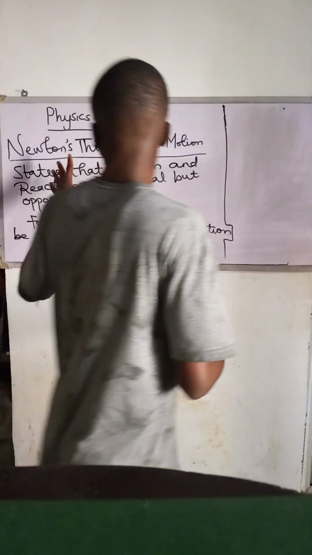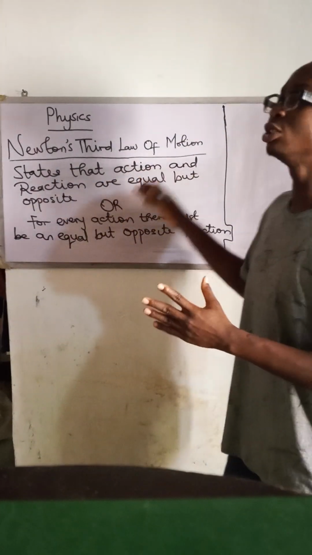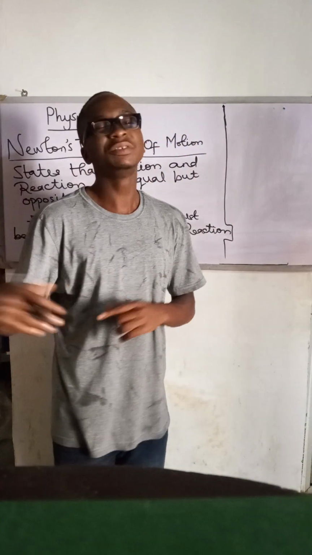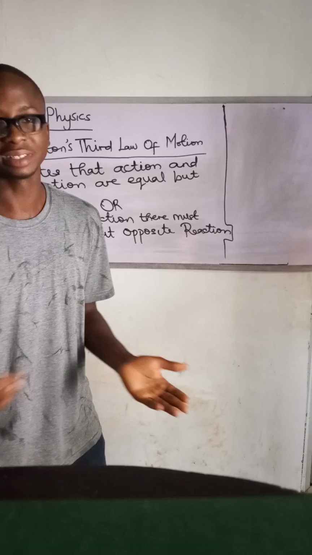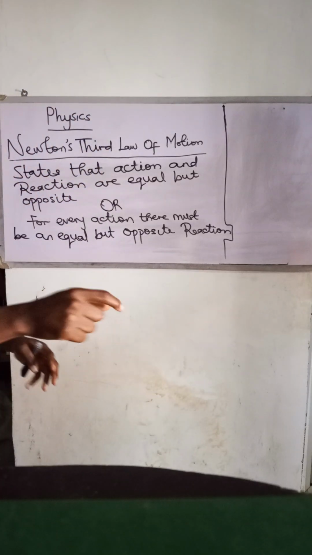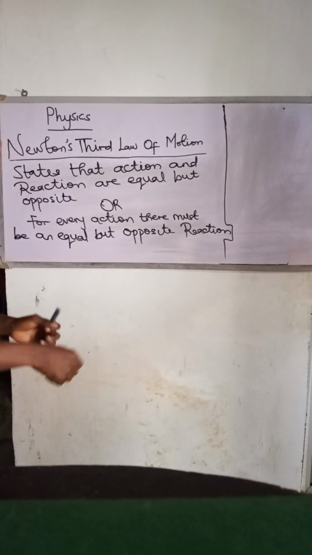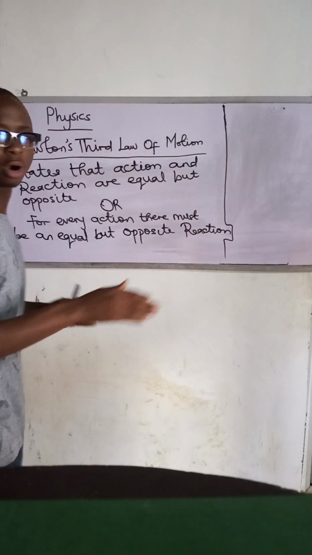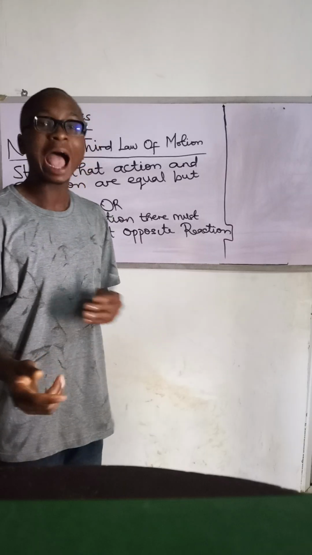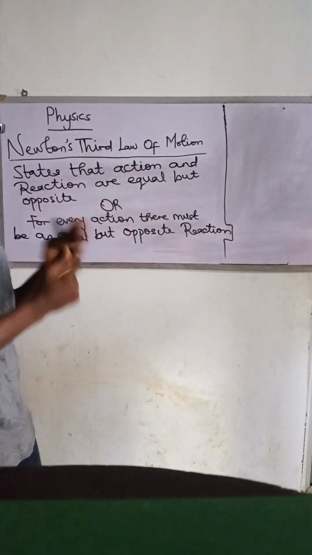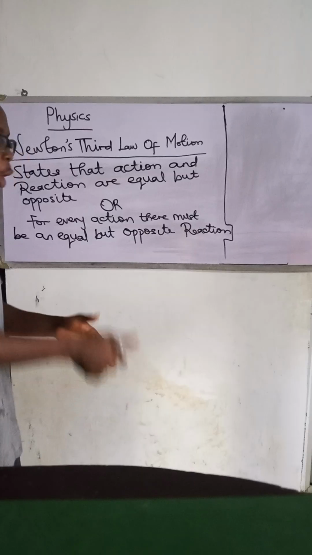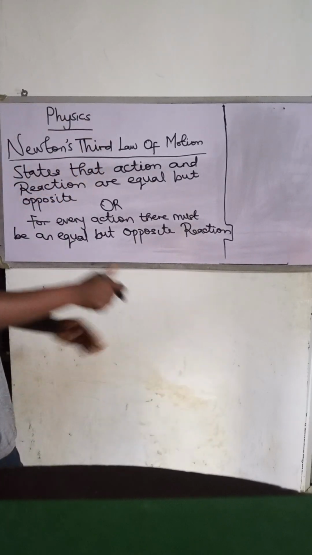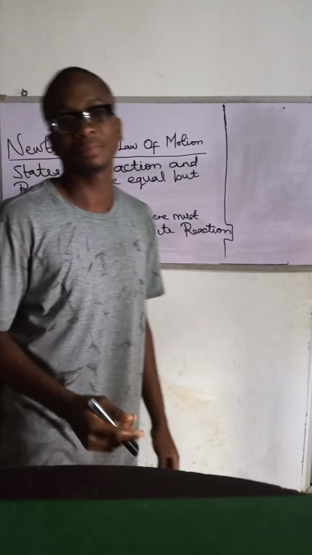Now, lastly, let's talk about Newton's third law of motion. This Newton's third law of motion affects our life all round. Physics is life. Physics is just everything, right? Newton's third law of motion states that action and reaction are equal but opposite. Or for every action, there must be an equal but opposite reaction.